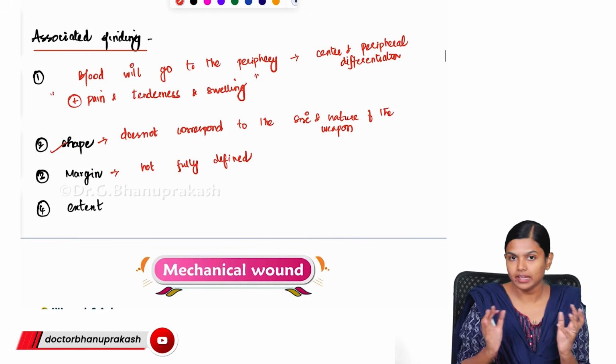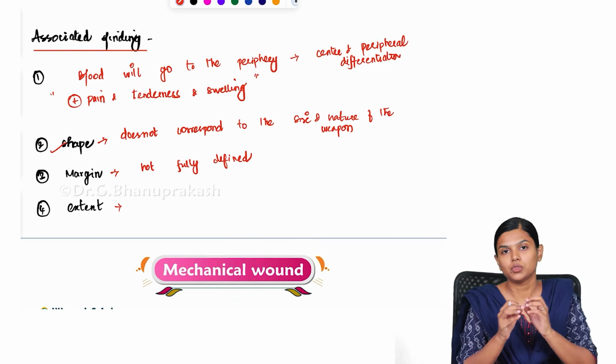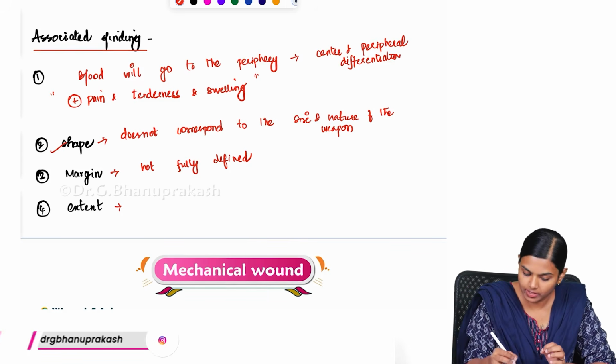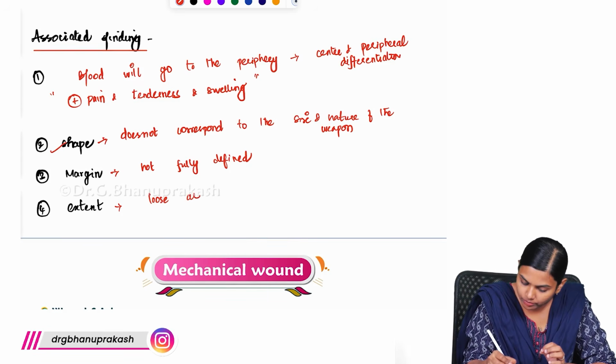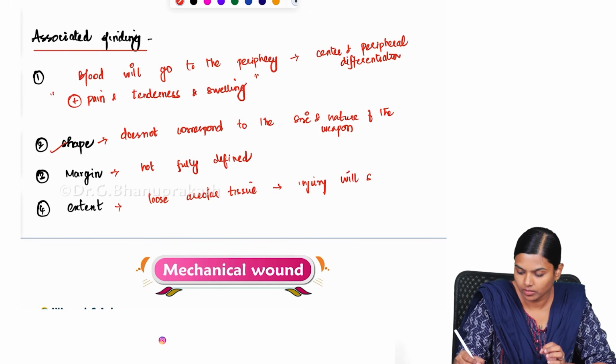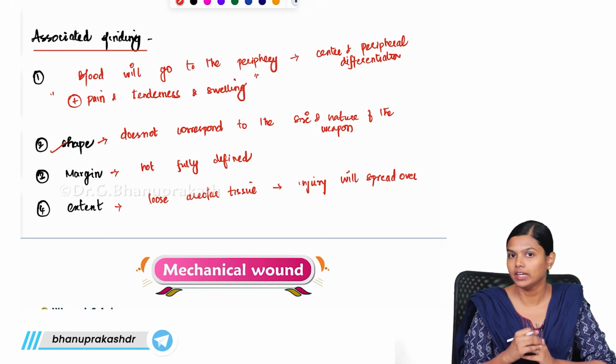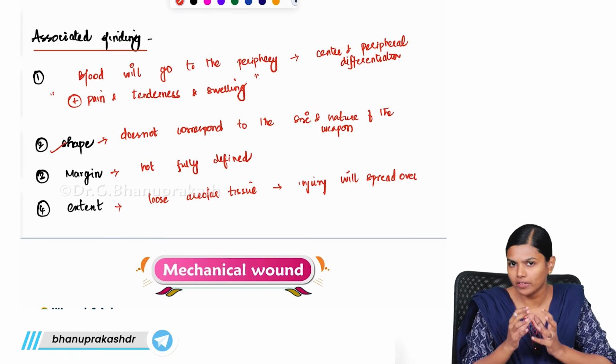And the extent, what happens is that even if it is a small injury, if it is a loose areolar tissue, the injury will spread more. So if it is tightly woven tissue, it will accommodate into a very small space.